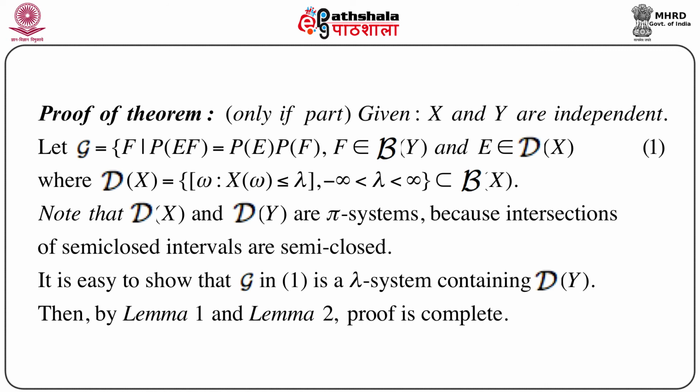This gives us the idea of the proof of the only if part of the previous theorem, which we are going to do formally now. It is given that X and Y are independent, that means the two variables are independent.